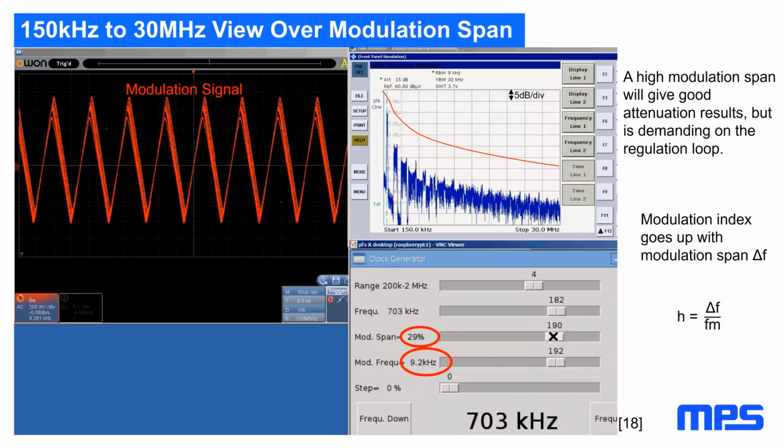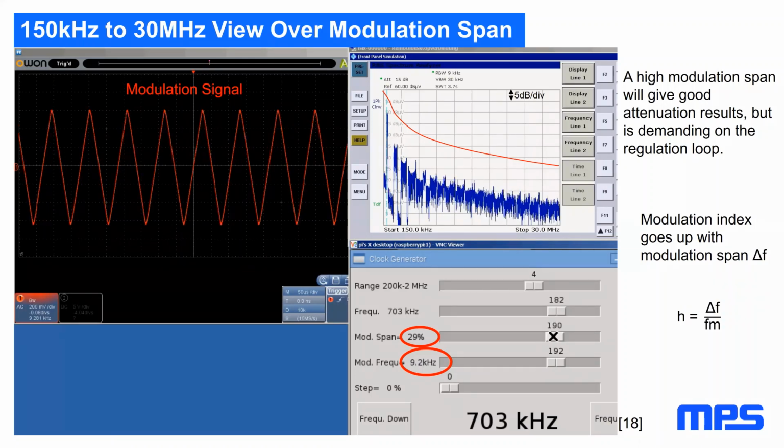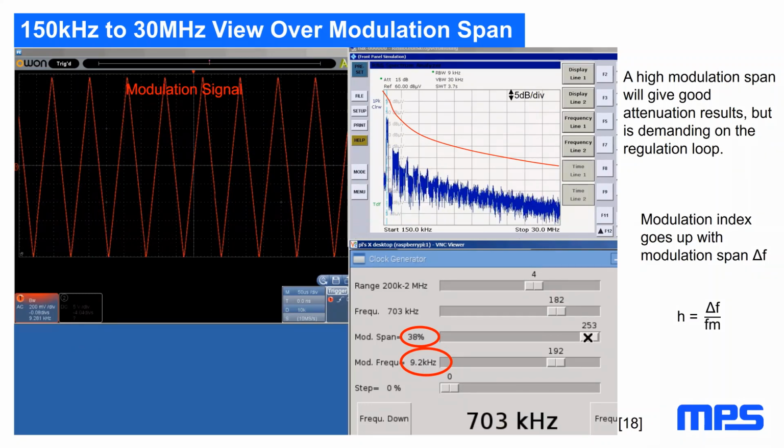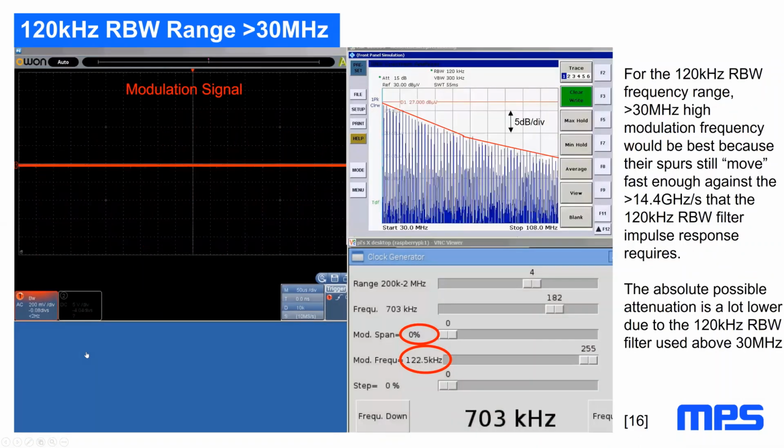So at a certain point, the output ripple will go up because your loop regulation can't keep up with very high changing modulation spans. So you see in the overlap region, very high modulation span doesn't buy you much additionally, but for the fundamental, you get a lot more.